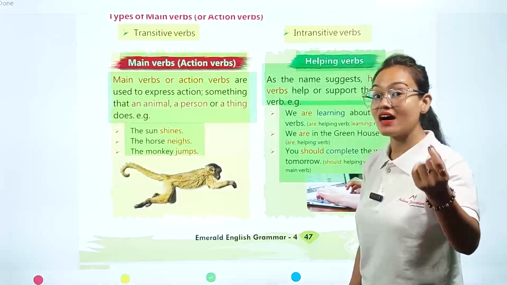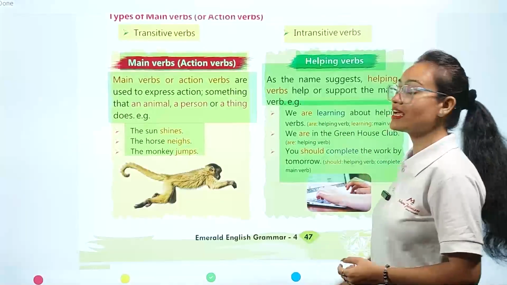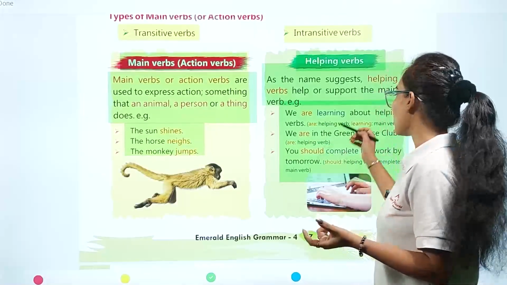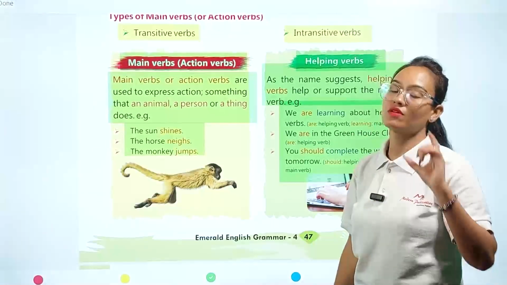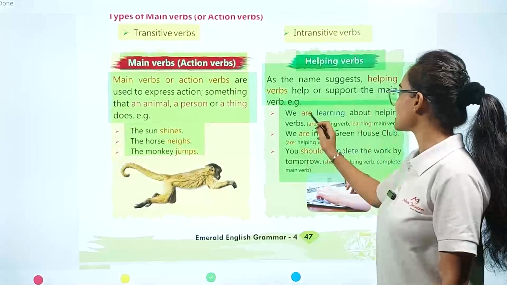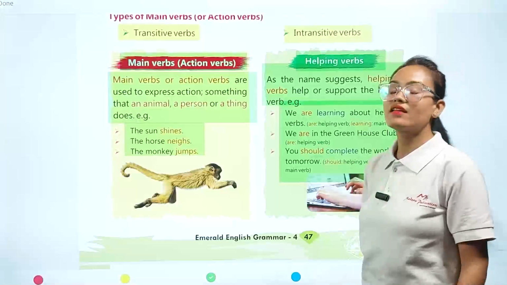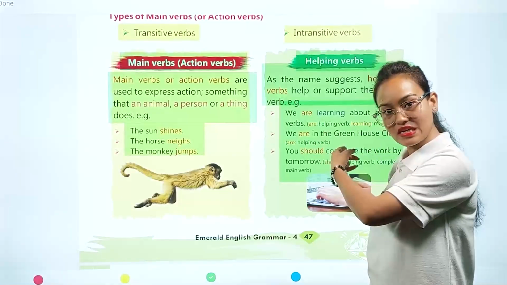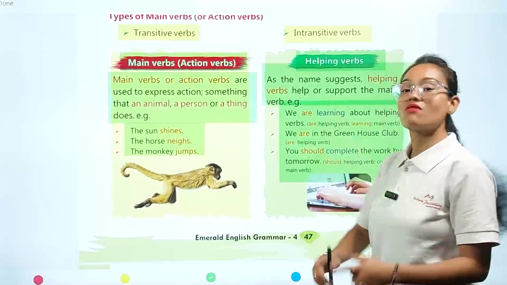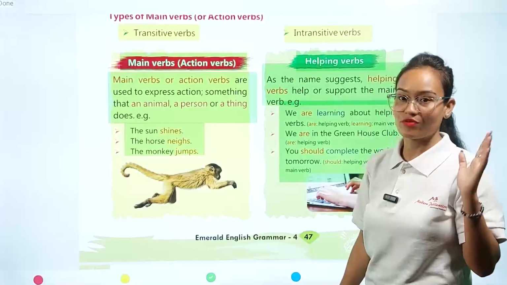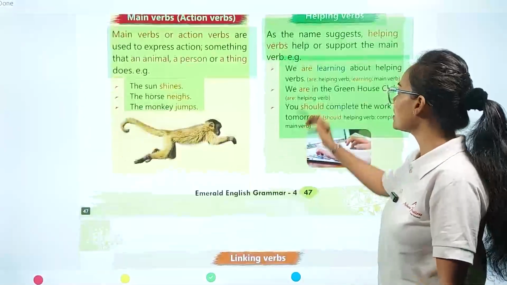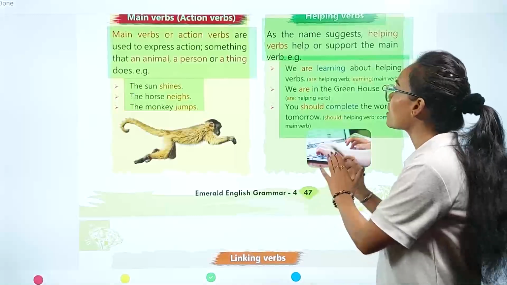Okay, we are. So here, my dear students, "are", A-R-E, this word is our helping verb. And "learning" is the main verb. Means in this whole sentence, "are" and "learning", there are two verb words present here. But "are" is our helping verb and "learning" is our main verb. Okay. In the second one, we are in the greenhouse club.